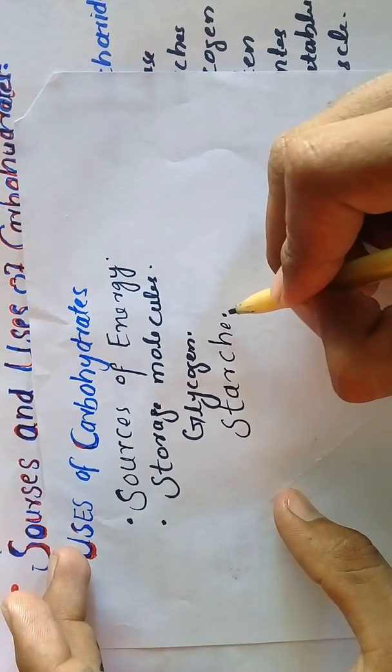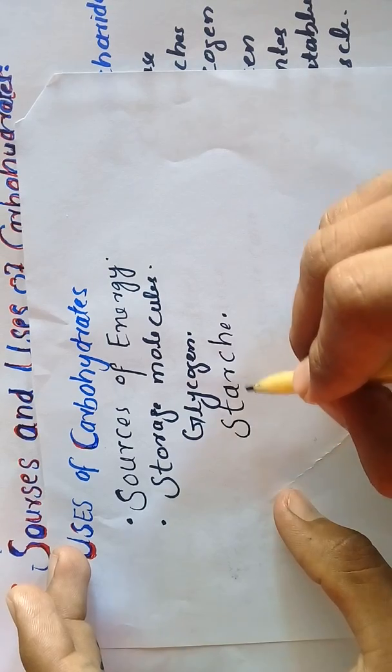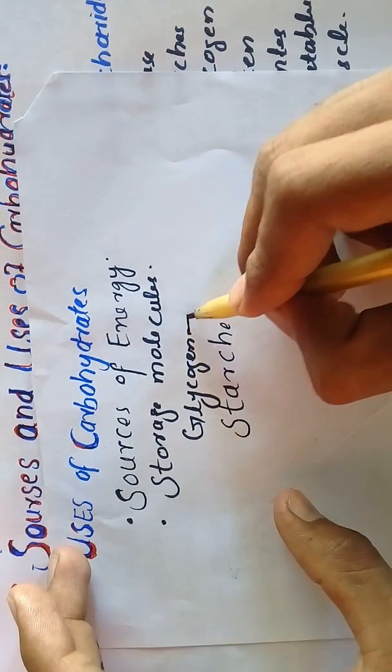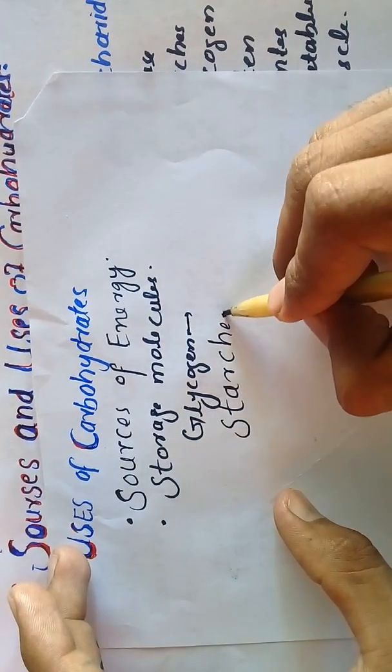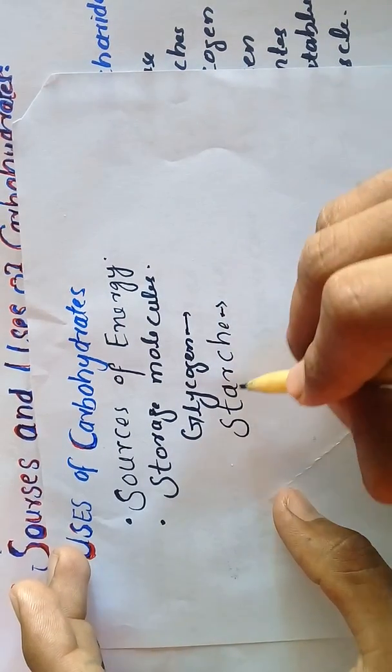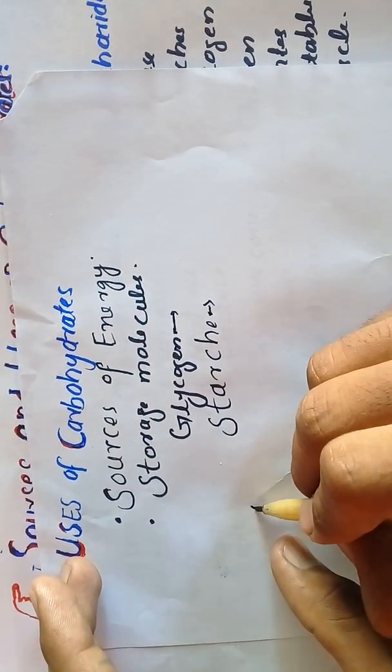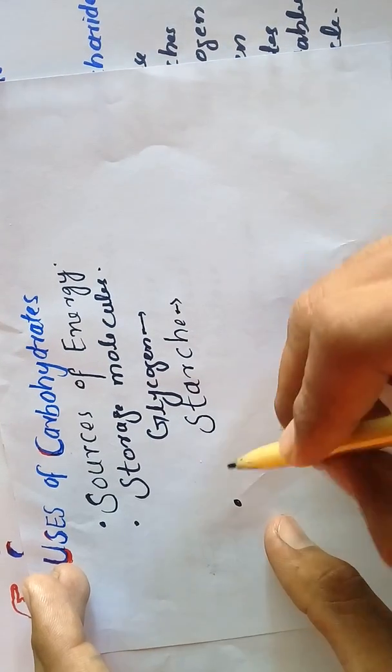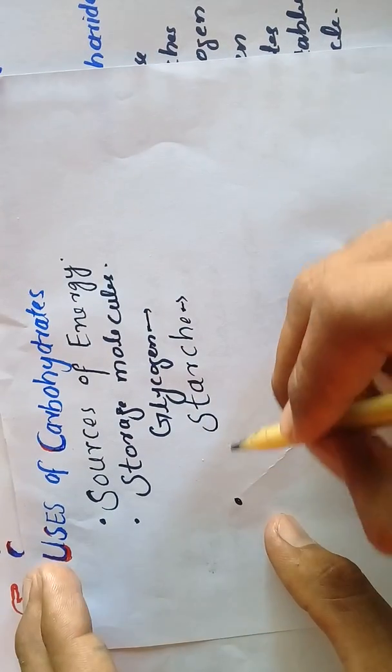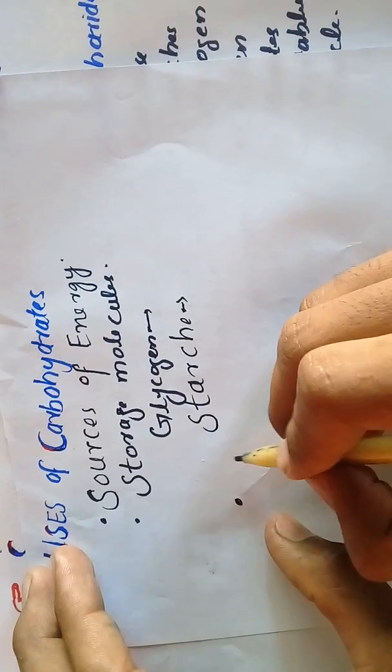Glucose is stored as a large molecule. In animals it is glycogen, and in plants it is starch. The storage molecule is starch.